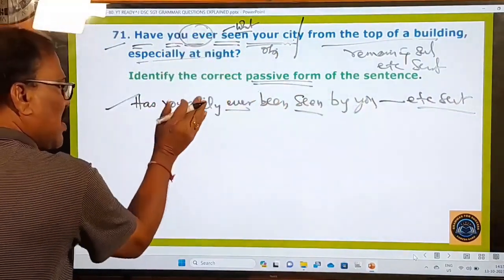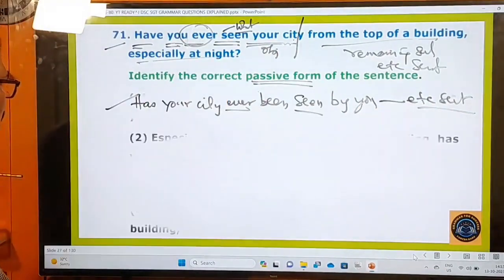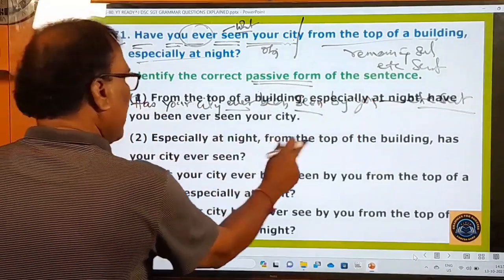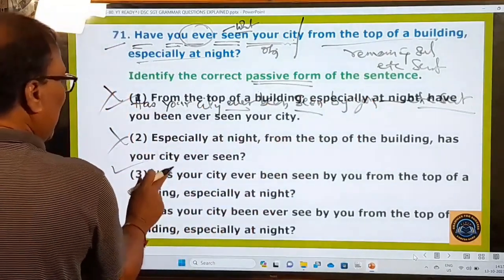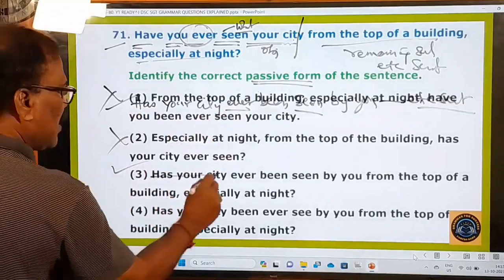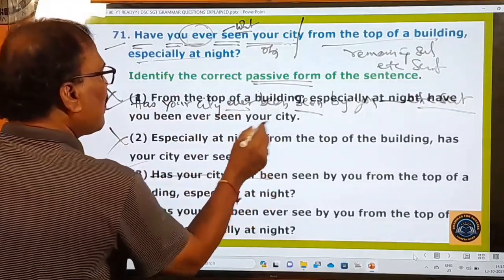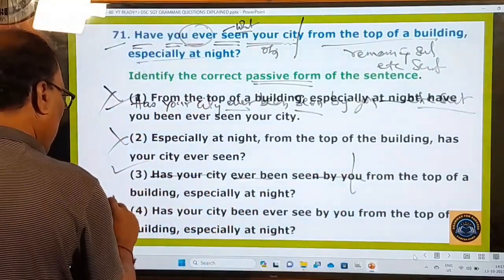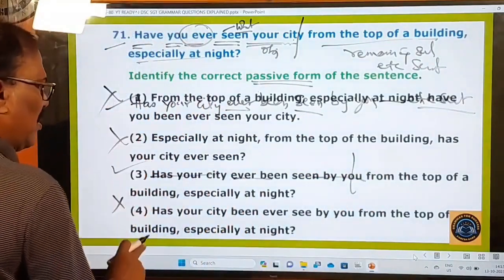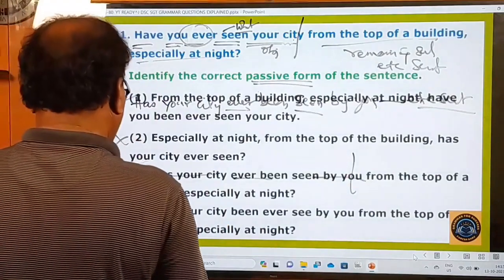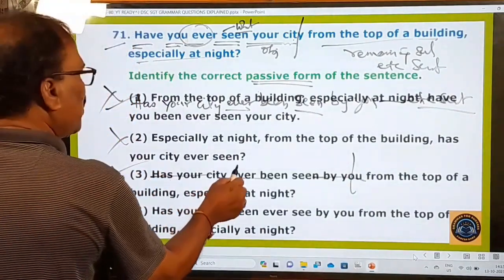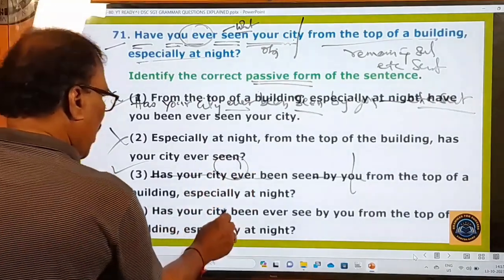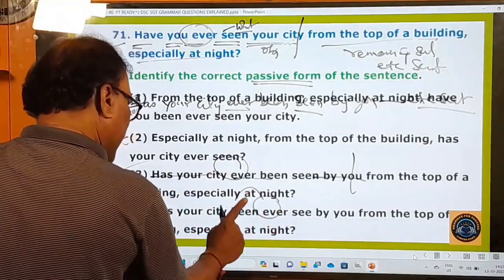Let us see whether this answer is there in the options or not. Come on, let us see the options here. From the top of a building, especially at night, have no. Has your city ever been seen by you from the top of the. Third one is the right one, and first one, second one, fourth one are wrong. Remember, here ever must be used before the helping verb only, and here in the fourth one, after the helping verb it is used, and that's why this is wrong.